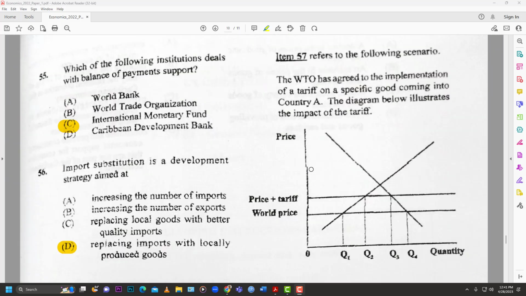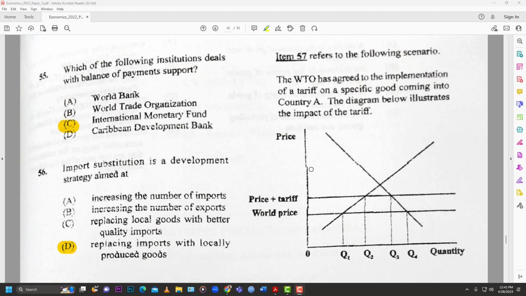55. Which of the following institutions deals with balance of payment support? And the best answer is C, the International Monetary Fund. So normally when you have balance of payment deficits, and if you have that continuously, you might go into debt, national debt, and so the IMF tends to be the one you go to try to correct that deficit, that imbalance of payments.